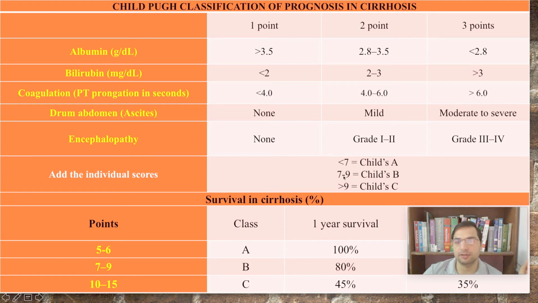If the person has got 7 to 9 points, suppose somebody has got albumin into this range, coagulation into this range, and encephalopathy into this range, so we will add 2 plus 3 plus 2, right, so 3, 4, 5, 6, 7, so 7 points. 7 to 9 points is Child-Pugh classification B, then Child-Pugh classification C.